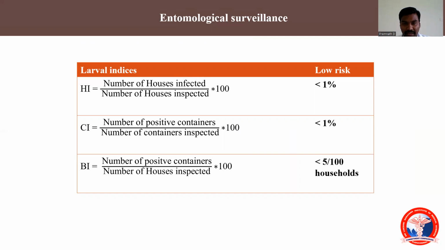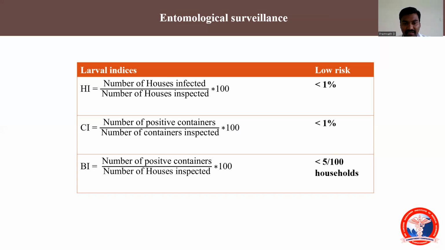House index means, as depicted here, the numerator will be the number of houses infected. If you're going to survey a village area of 100 houses, and we see that 10 houses have been infected by dengue, the numerator will be 10, and the total houses surveyed will be 100. The percentage will come around 10 percent. If it comes around 10 percent, it is a high risk area.